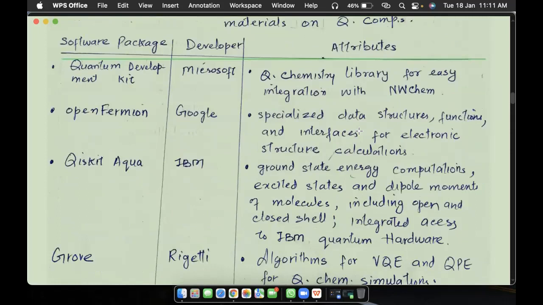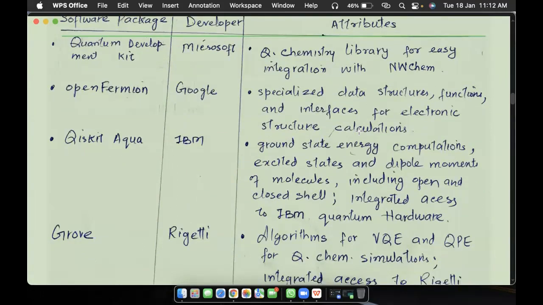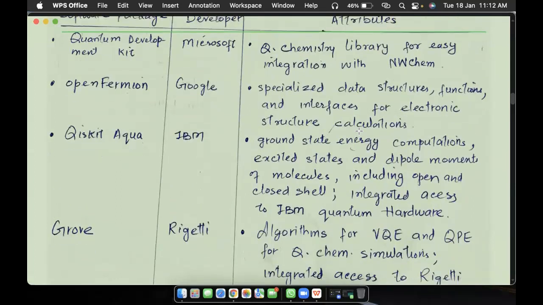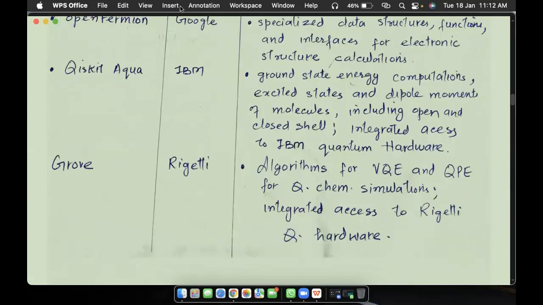Then we have certain software packages which have been developed by big companies like Microsoft. Their software package is called the Quantum Development Kit. There is also Google's OpenFermion, and IBM has Qiskit, and others have their own. They can solve lots of problems like ground state energy computations, excited states, dipole moments, and others. And there are certain algorithms like VQE, the variational quantum eigensolver, and QPE, quantum phase estimation.